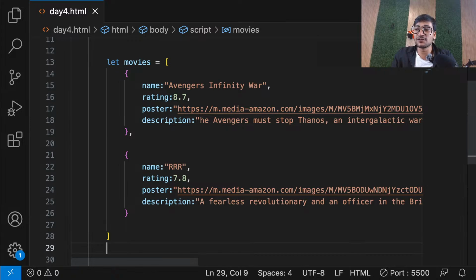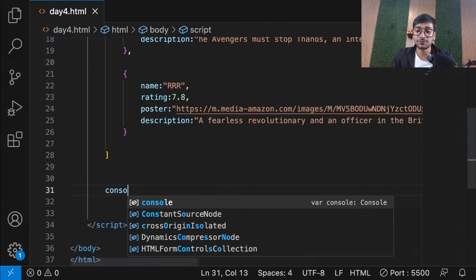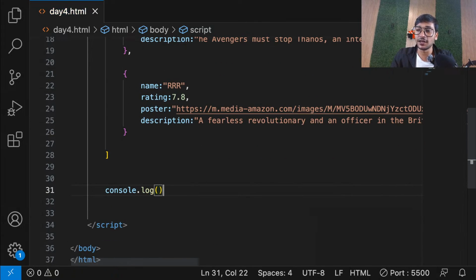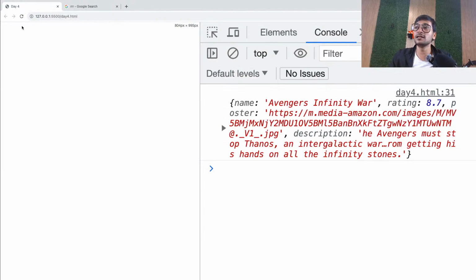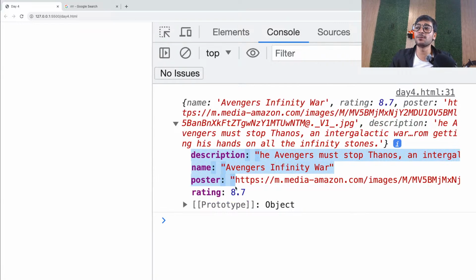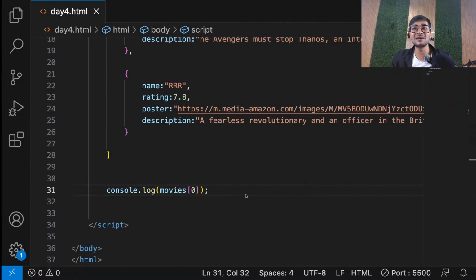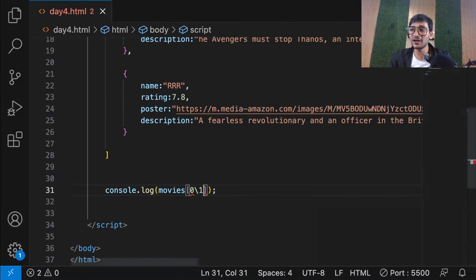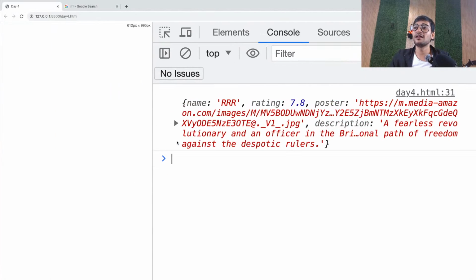So if I want to access the first element, I know what I need to do, right? I just need to write down that array name, movies, and I know the first element is always on 0th index. And now if you see the first element, you'll see that it's the whole object. See that, everyone? Description, name, poster, rating, it's the whole object. Exactly. So guys, what I'm trying to say here is it can be anything. Movies of 1 will be the second object or the second movie object. Like that, see?